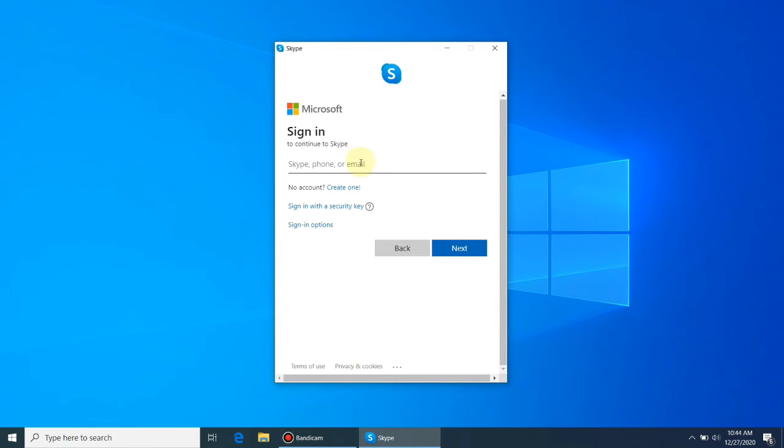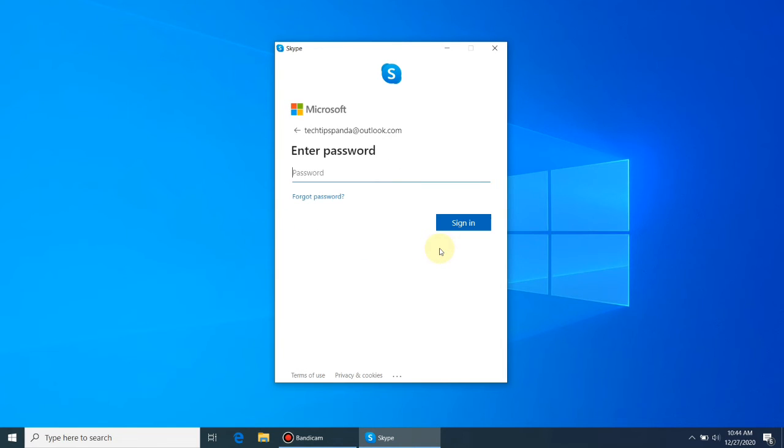Now after the Skype installation, the next step is to log in to Skype to use it properly. For this, you must have a Microsoft account. If you don't have one, then create a new Microsoft account. It's free. Let's provide the Microsoft user ID and password to log in to Skype. After entering the user ID and password, press Sign In.